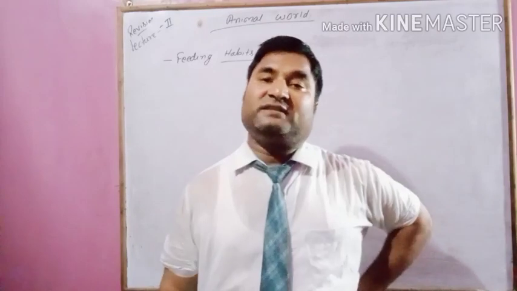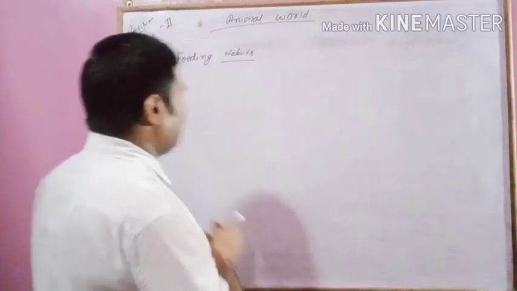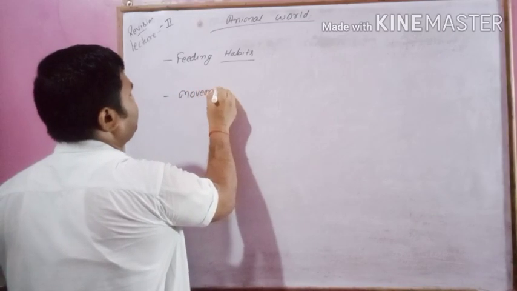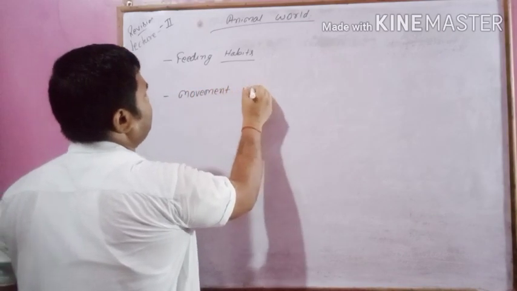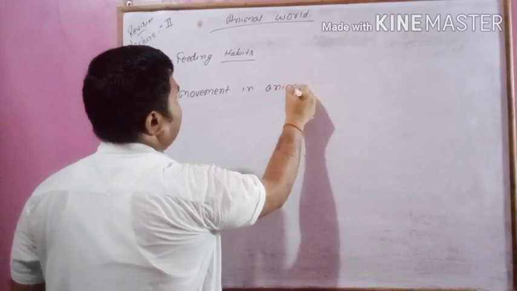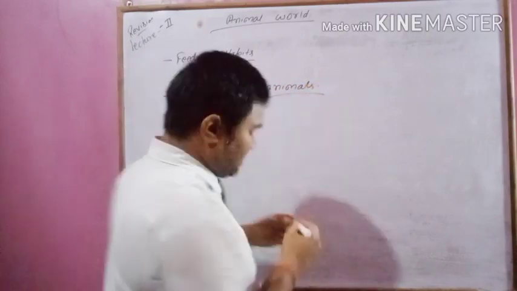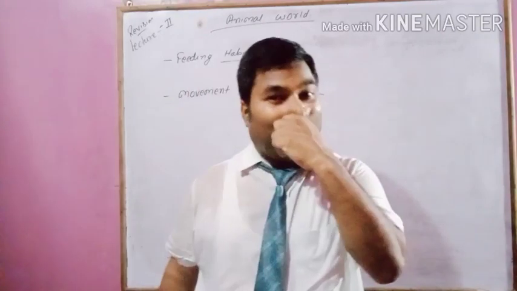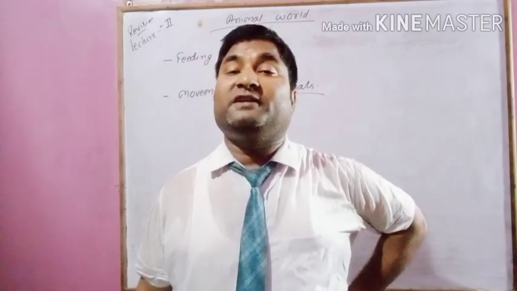Next topic is movement in animals. Animals move from one place to another. Why do they move from one place to another?